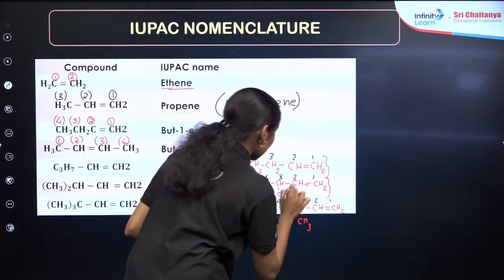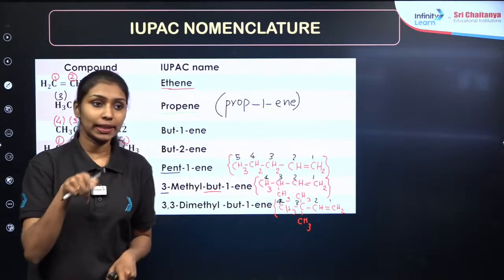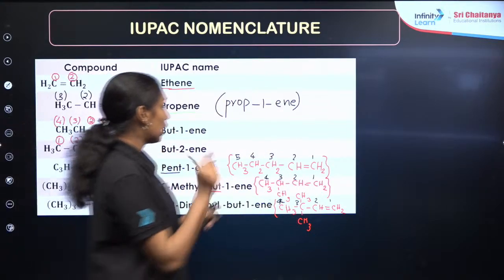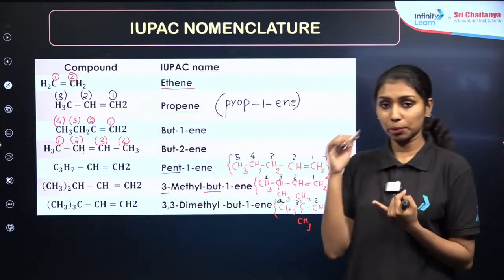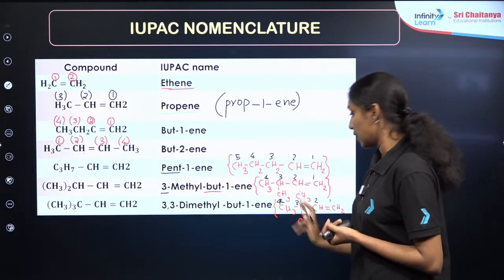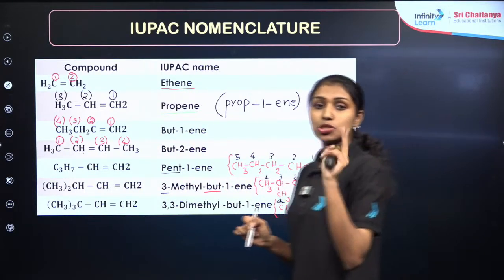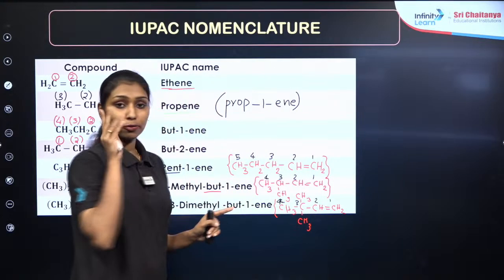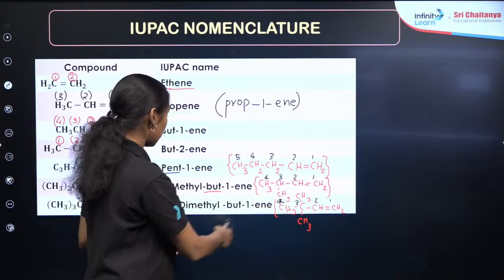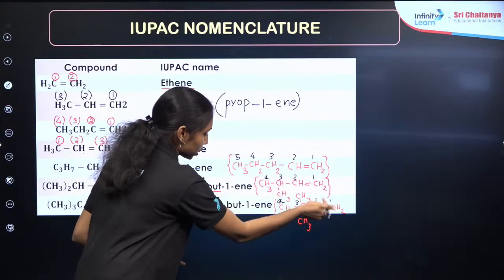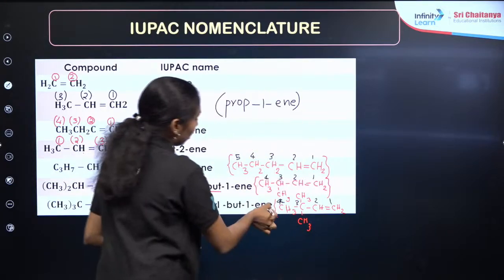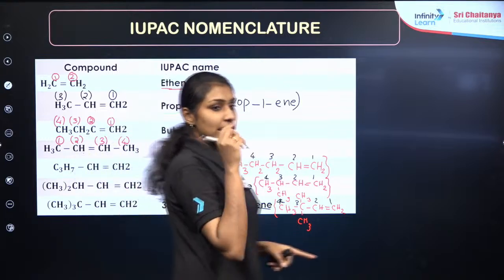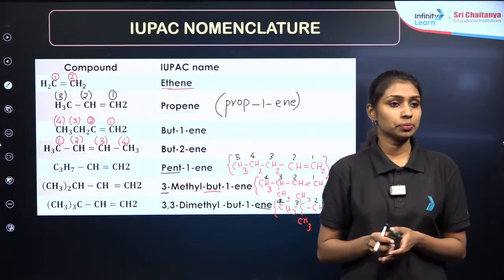You can see that on the third carbon there will be 2 methyl groups, right? So we have to mention the branching of the methyl groups. So it will be 3,3-dimethyl, because 2 methyl groups are present. So 3,3-dimethylbut, word root but because 4 carbons are present. Then the first position has a double bond, and because of the presence of the double bond it will be ene. Is that clear?